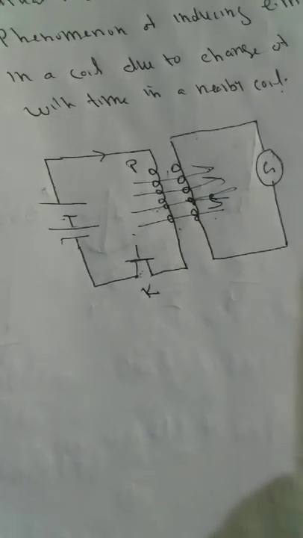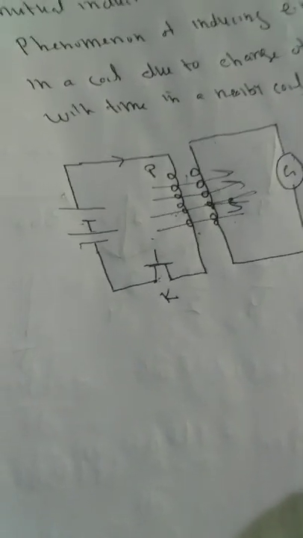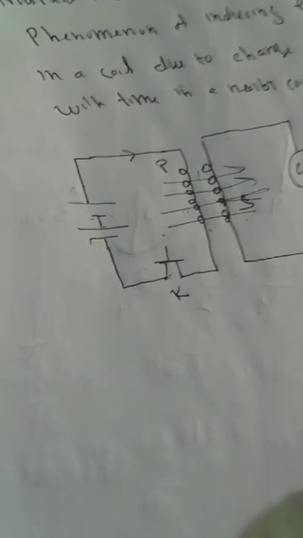The phenomenon of producing induced EMF in a coil due to change in current in the nearby primary coil is called mutual induction.